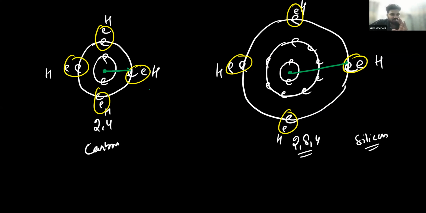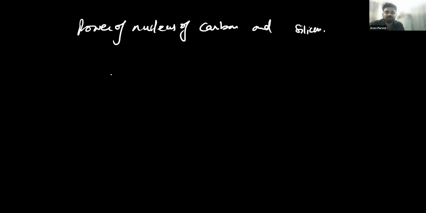But here one question can come to your mind, if I talk about the power of the nucleus of carbon and that of silicon. You will notice here that in silicon, there are 14 protons present in the nucleus.